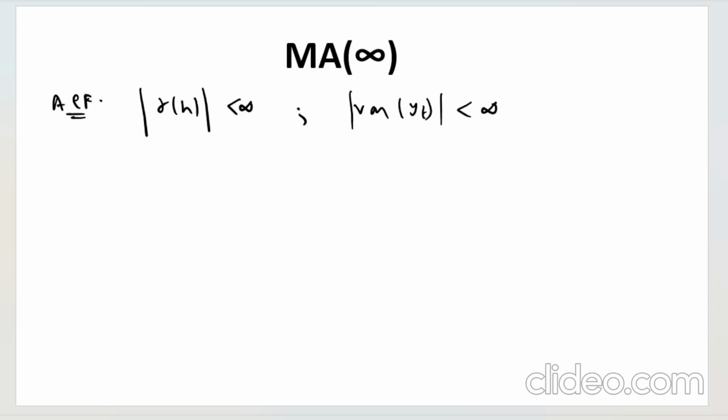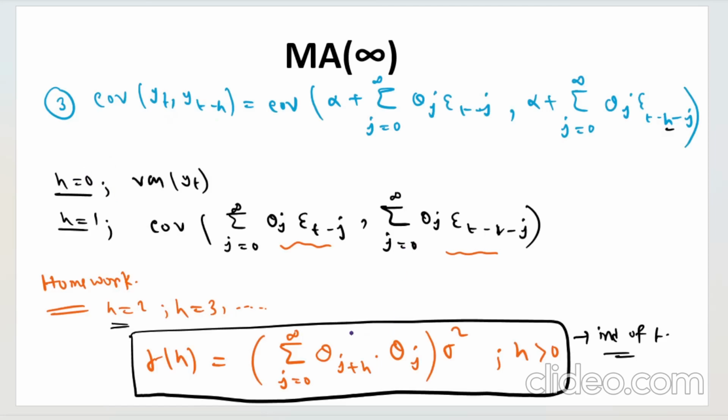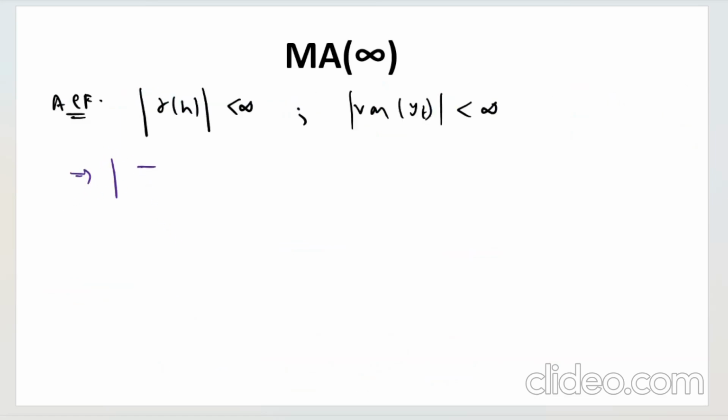So let me show you how to do this. Now what does gamma h mean? As I have told you, gamma h is this expression. What will be the absolute value? You know that sigma square is finite, so this expression you have to check, is it finite or not. So simply do this, 0 to infinity, write theta j plus h into theta j, and you need to show that this is less than infinity, right? This has to be finite for this to be finite.